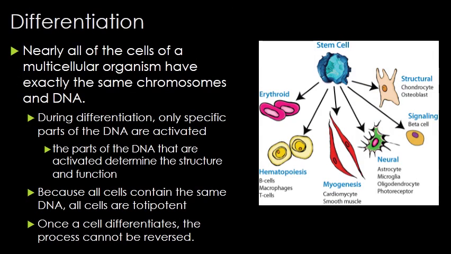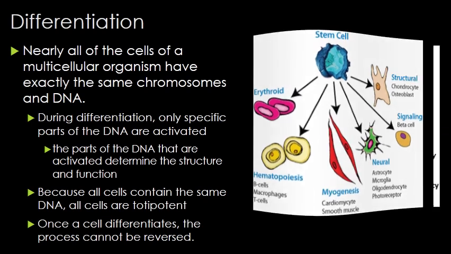That process of differentiation is extremely important. Nearly all of the cells of a multicellular organism have exactly the same chromosomes and DNA, and so during the process of differentiation, only specific parts of the DNA are activated. The parts of the DNA that are activated determine the function and specialized structure of a cell. Because all cells contain the same DNA, all cells initially have the potential to become any type of cell. But once a cell differentiates, this process cannot be reversed.